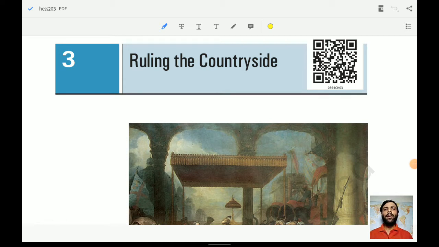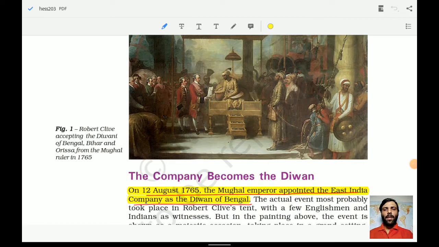And how they always tried to avoid the administration, because administration was always a problem for them, and they wanted to avoid the administrative responsibility. Rather, they were interested in making revenues and profits. Okay. So let's get started with the chapter.